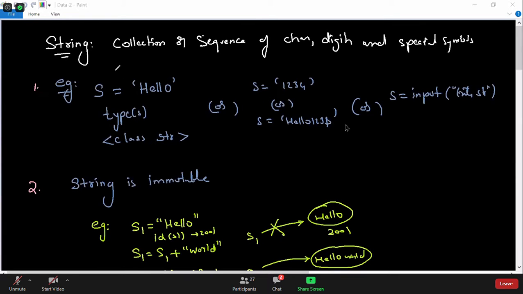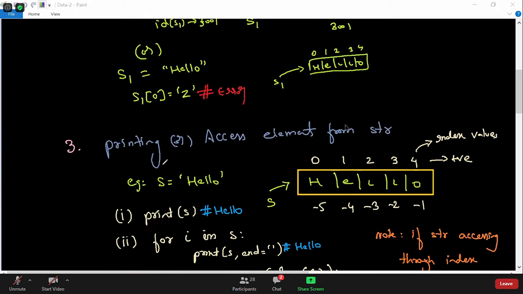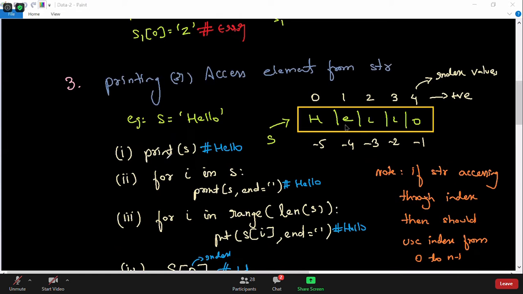Okay, so we discussed the definition of a string. We've seen how we declare a string, which can contain numbers and letters and all. Also we've seen how we take input from the user. Then we talked about how a string is immutable, that you cannot change the string object. And finally, we have seen printing and accessing elements from a string. First, if you want to print a string, you can print directly, just give print s, and it will print the complete string.